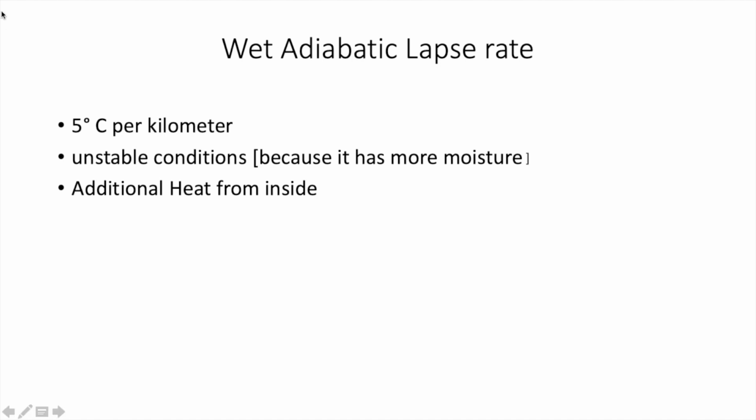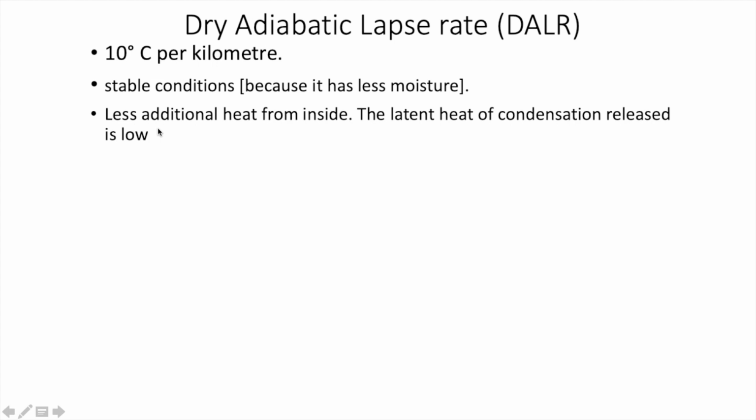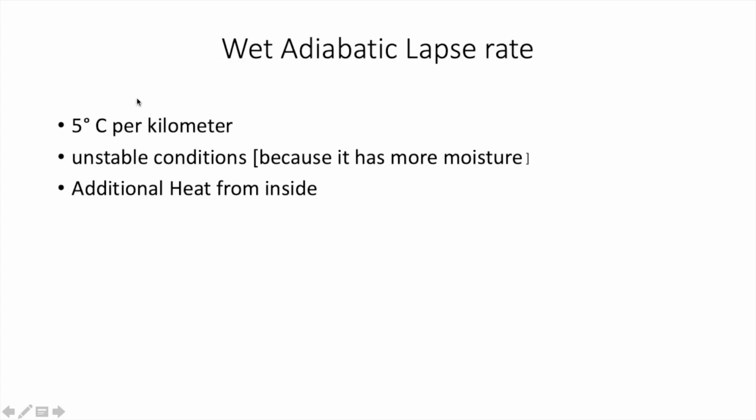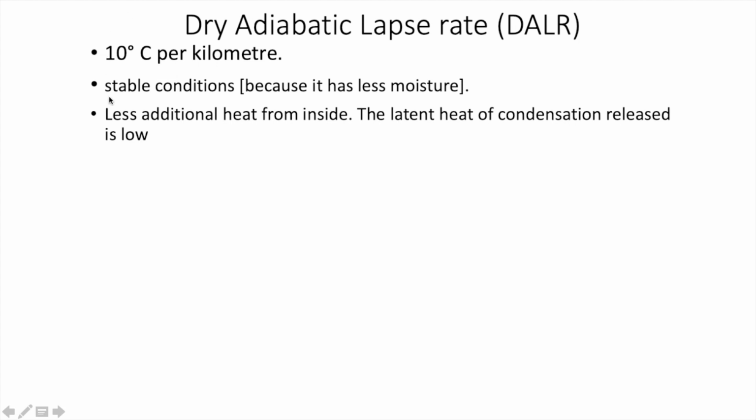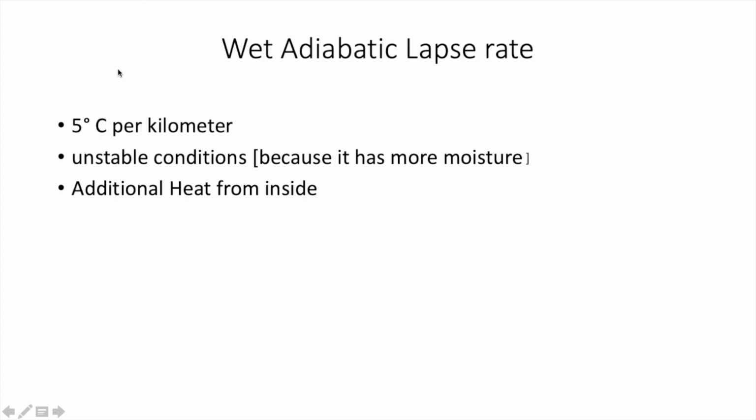And why does it have a smaller amount of temperature change than this one? It is 10 degrees Celsius per kilometer there. And why is it 5 here? Think of it, it is exactly half. It's all because here we have additional heat inside. Because of that additional heat, the rate of change of temperature per unit kilometer is less.